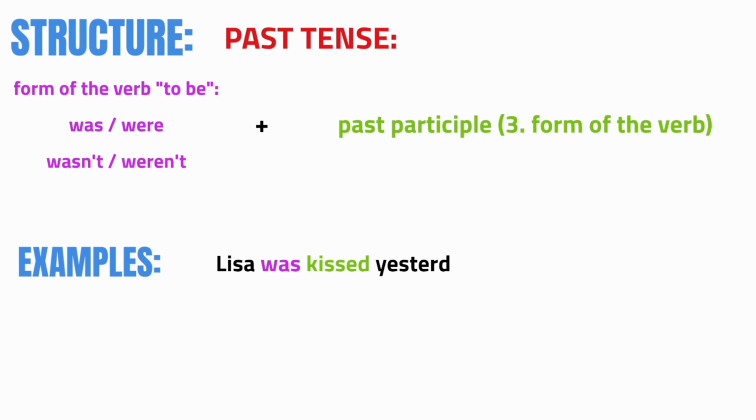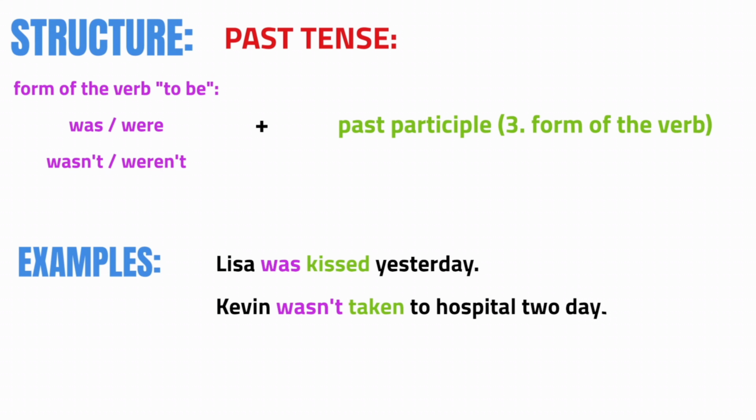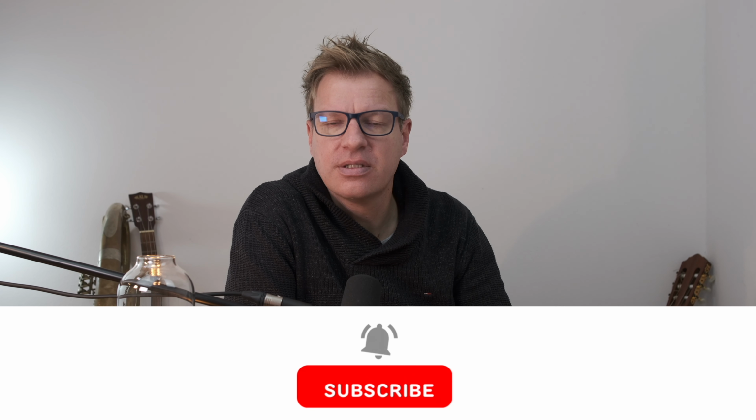Probably you already know what the sentence looks like. You have always a form of to be plus past participle. Lisa was kissed yesterday. It's not important who performed the kiss with Lisa. Kevin wasn't taken to hospital 2 days ago. We were asked to be quiet. Probably by the teacher or by the parents, but it's not necessary. It's not important.